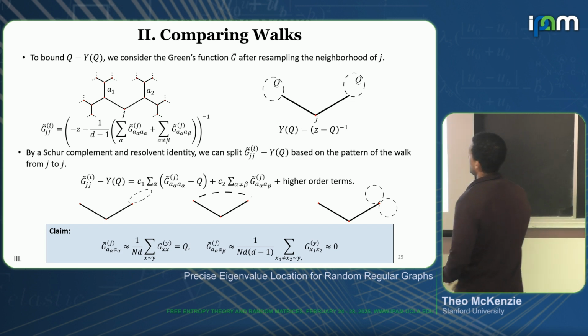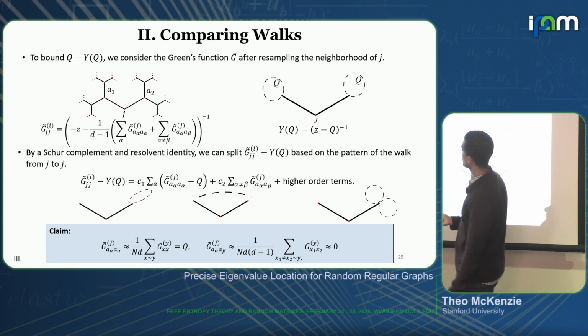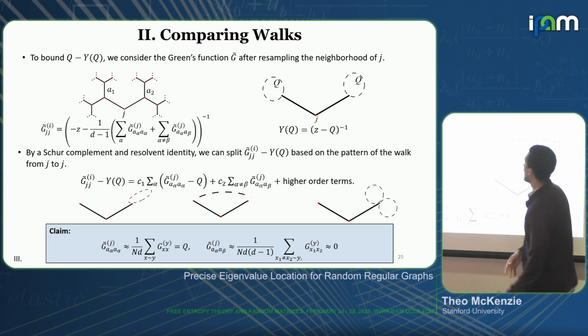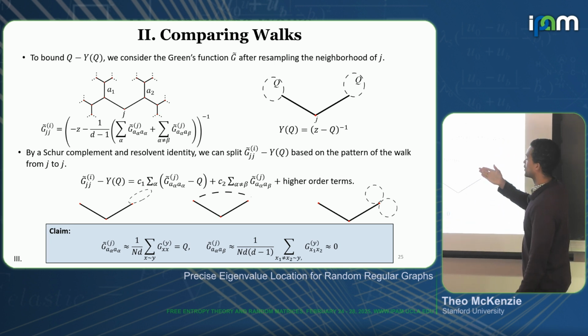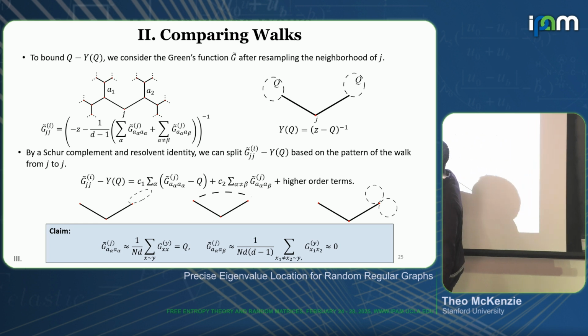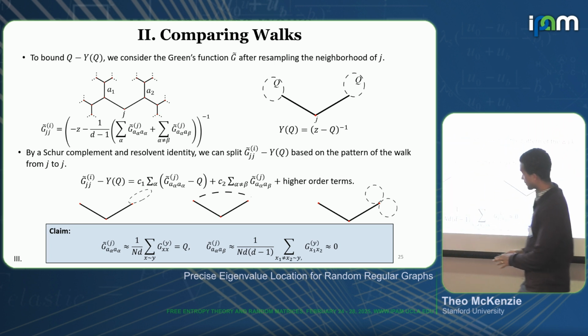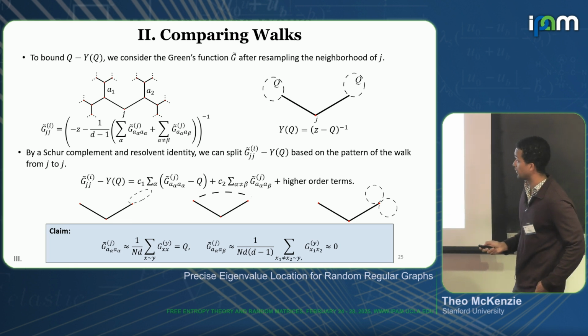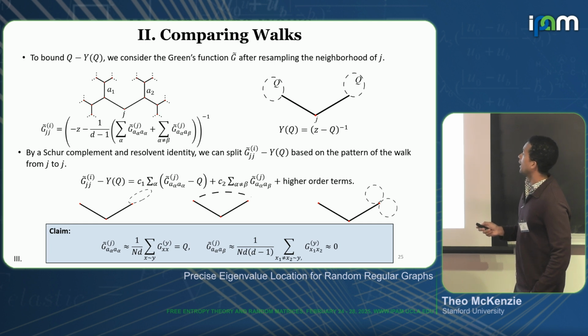So the general idea is that I can expand this using the resolvent identity, which talks about the difference between matrix inverses. And I can compare walks of different types. So once again, I want to compare walks that start at a vertex. I could start at a vertex, go out through this vertex, walk around, and then go back. In the left-hand graph, this would give me this contribution. On the right-hand graph, it would just look like Q.